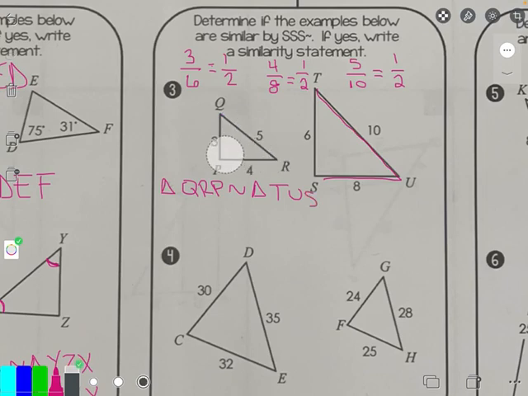Like I've said, there's more than one way to name these as long as you stay consistent in your pattern. So we could also say triangle PQR is similar to triangle. So notice PQ, my shortest, and then my longest. So the shortest is ST, and the longest is TU. Again, you don't always have to provide 2 statements. I'm just giving you 2 so that you can see that there's not one set way to name these.